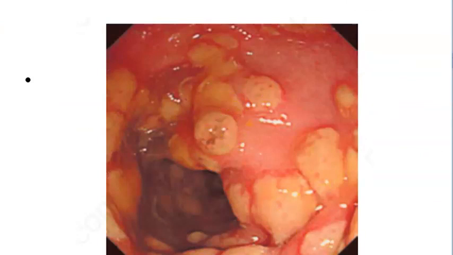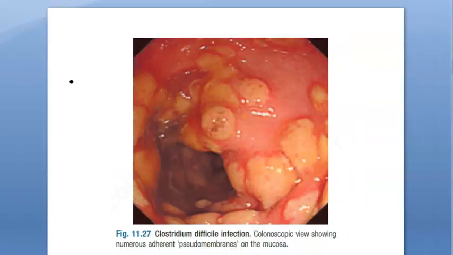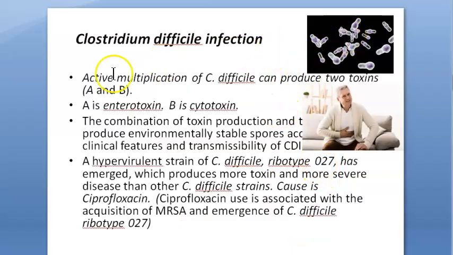Now this is a colonoscopic view which shows how the large intestine looks because of the Clostridium difficile. You can look how gross the mucosa looks. So what have they explained here? This is pseudomembrane formation they are saying: numerous adherent pseudomembranes on the mucosa. Okay. Now why does all this happen? Now let us look at this.